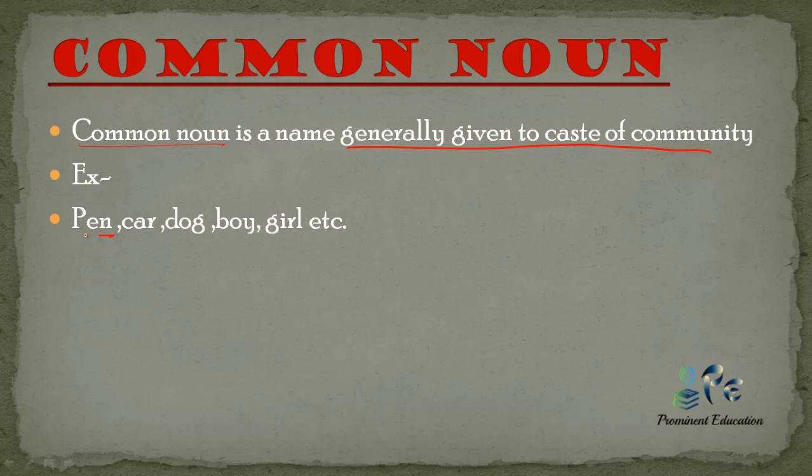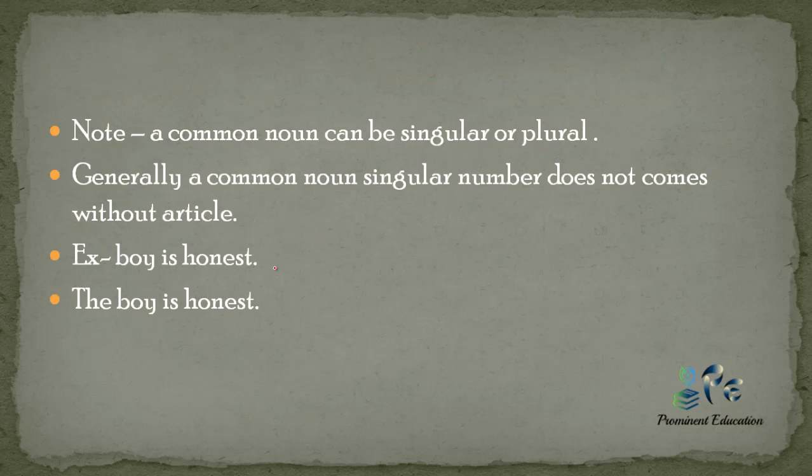You can see the example, pen. Pen here will represent all categories of pen. Fountain pen, dot pen, everything. Car will represent every car. Dog will represent the entire dog community. Whether boy and girl, they will represent all community of boy and girl.